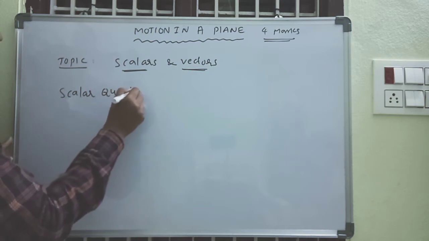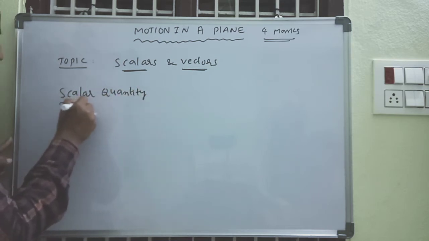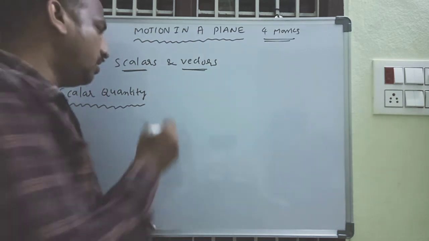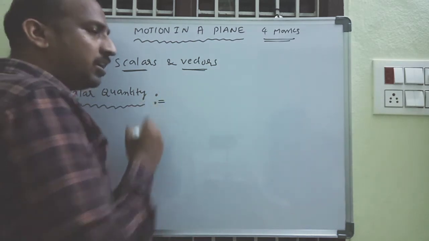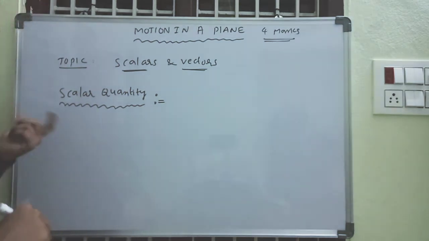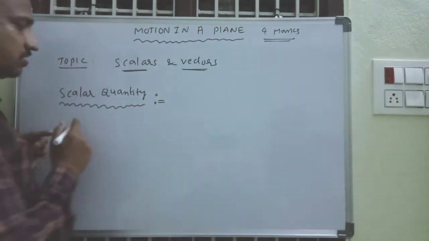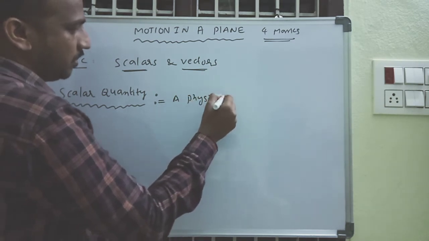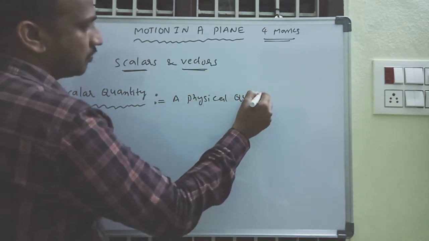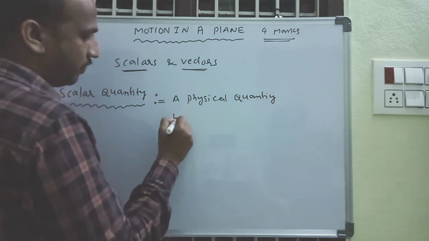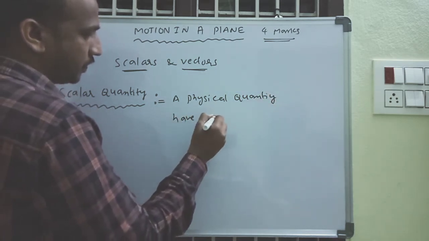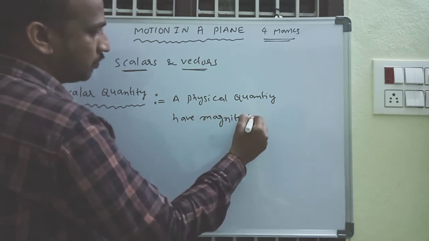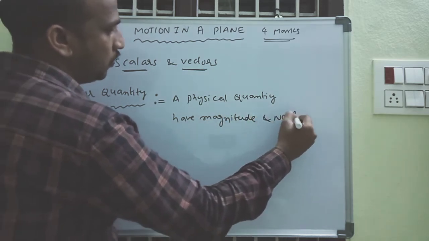Scalar quantity and vector quantity. Already we know what is scalar quantity and what is vector quantity, but here once again I will repeat. What is a scalar quantity? A physical quantity having magnitude and no direction.